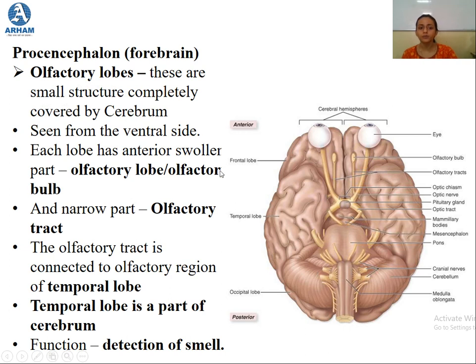The olfactory lobes are anterior swollen structures, also known as the olfactory bulb. It gives rise to a narrow part, which is the olfactory tract. Each olfactory tract goes to the temporal lobe, which is a part of the cerebrum. The function of the olfactory lobe in the brain is detection of smell. Whatever you smell, detecting what that smell is is done by the olfactory lobe.